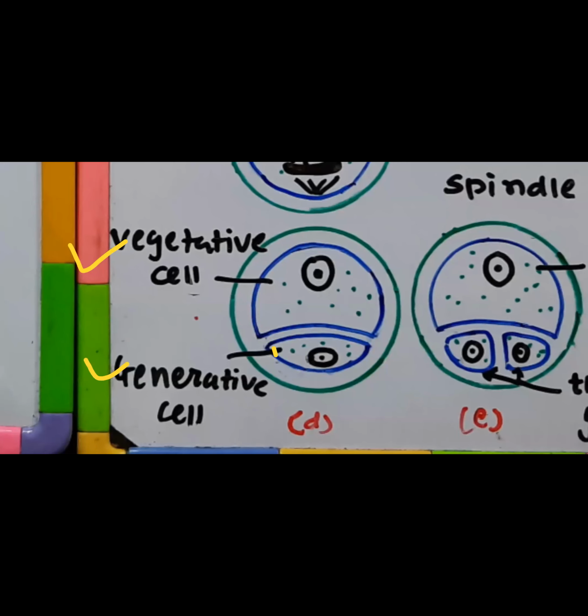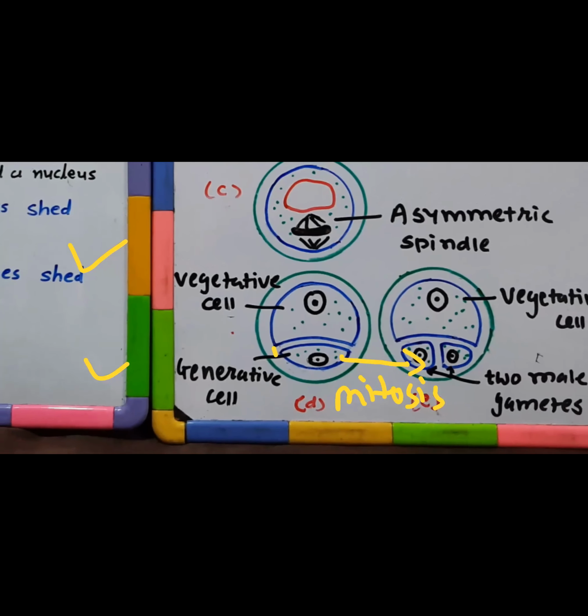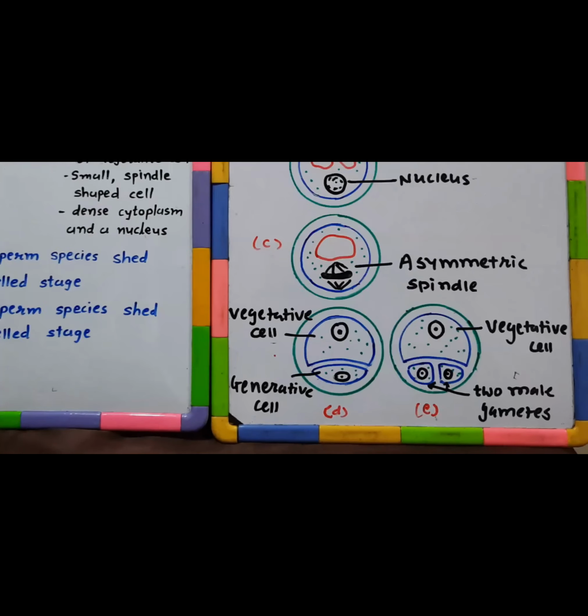The matter doesn't end over here. Ultimately, it has to go through one more mitotic division and form two more cells. These two more cells which it forms are known as male gametes. They will also be haploid in nature. Got to imagine this way. The whole story goes like this.